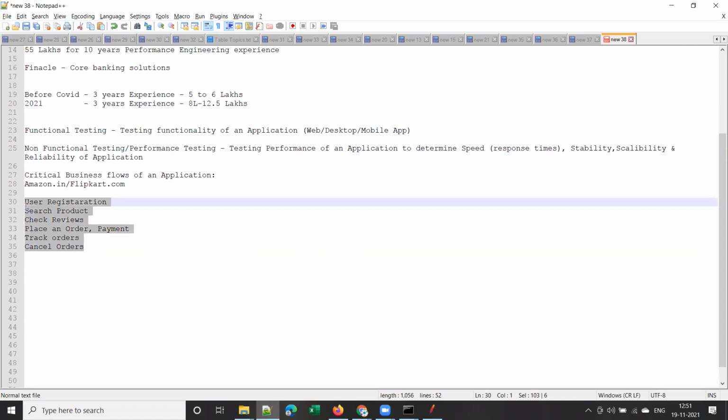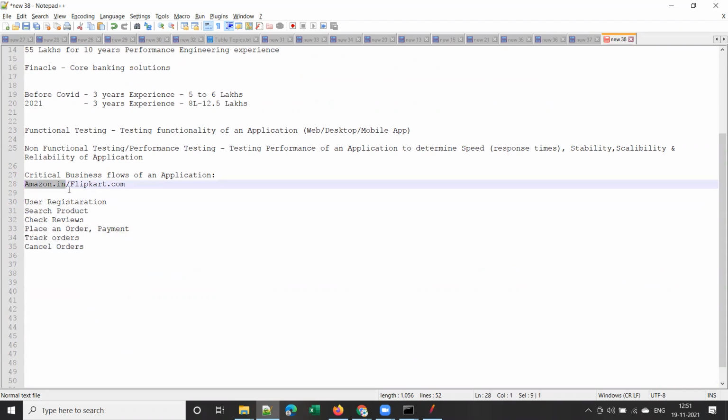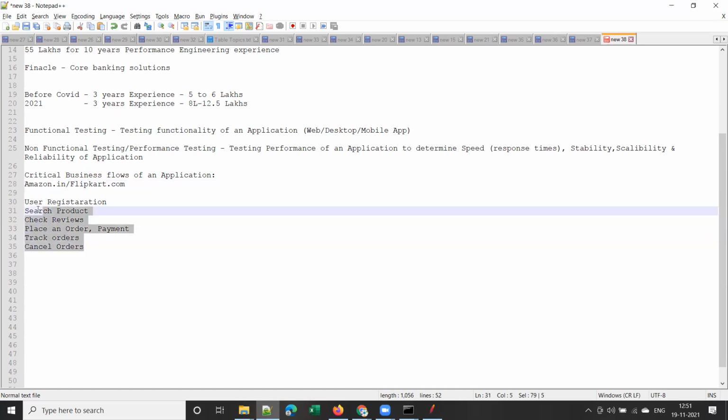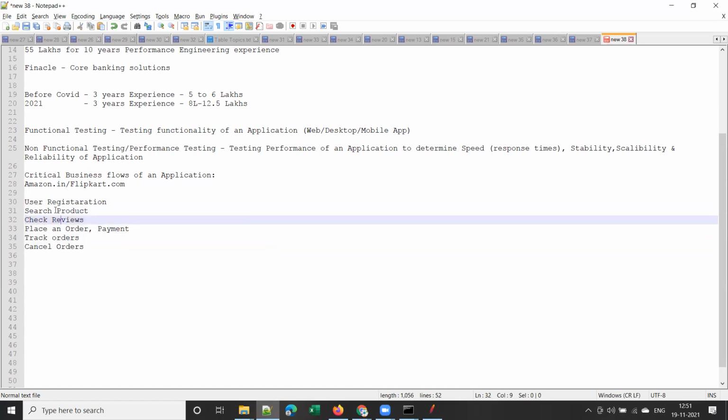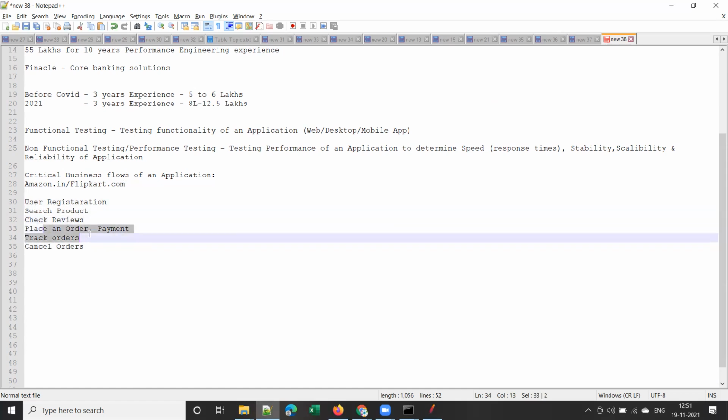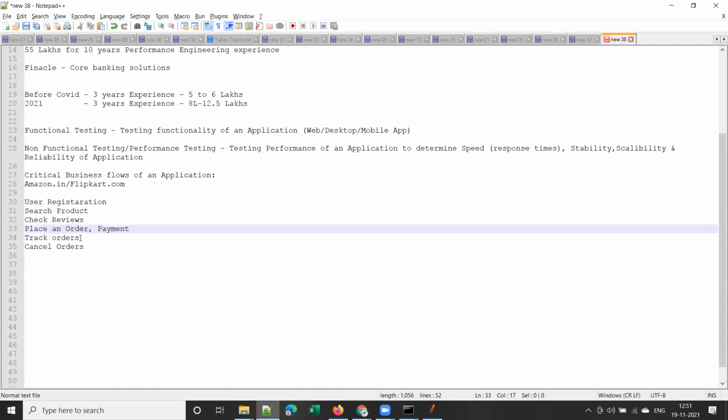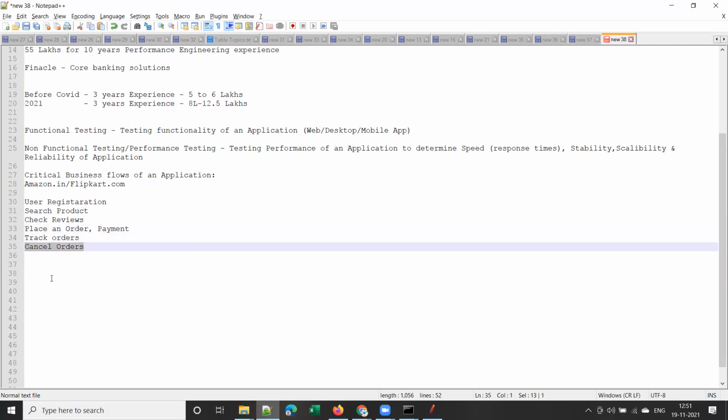Okay. So these are the critical business flows for this application. Most of the users who use Amazon or Flipkart perform these business flows, these business transactions: user registration, search product, check reviews, place an order and make payment, track orders, cancel orders, right?